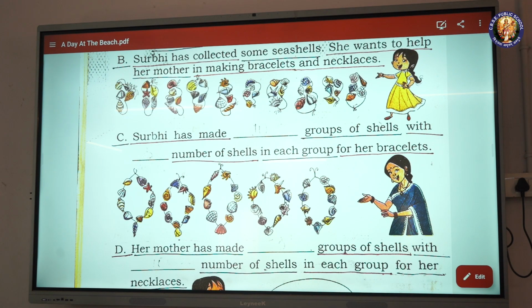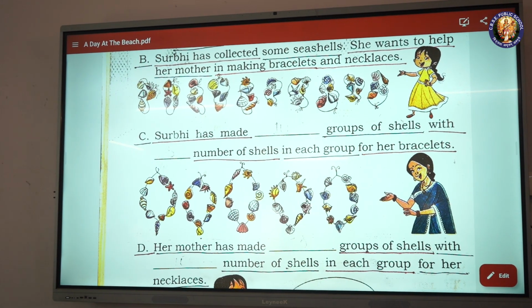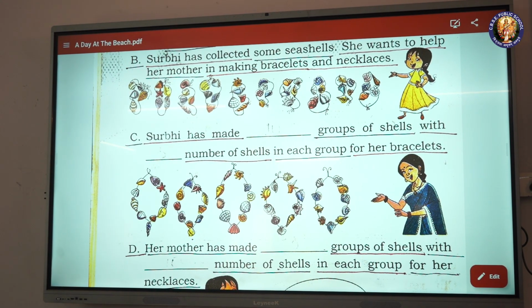B. Surbi has collected some sea cells. She wants to help her mother in making bracelets and necklaces. C. Surbi has made blank groups of cells with blank number of cells in each group for her bracelets.